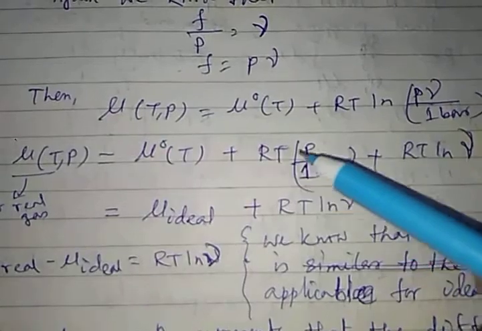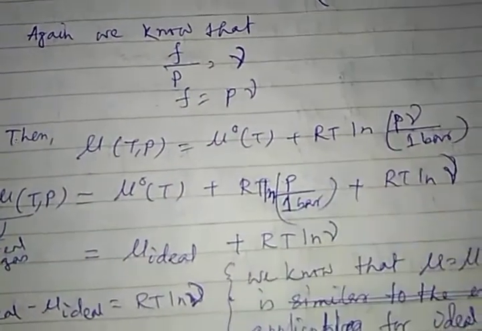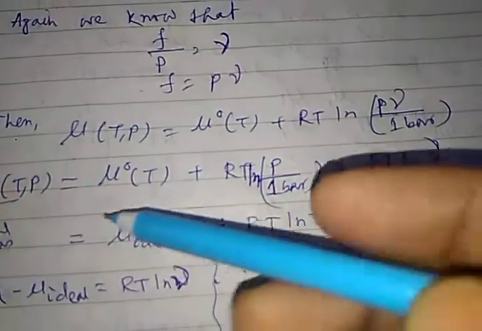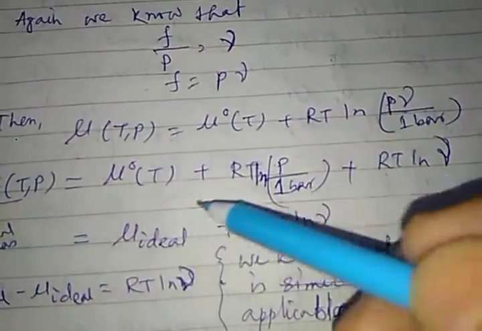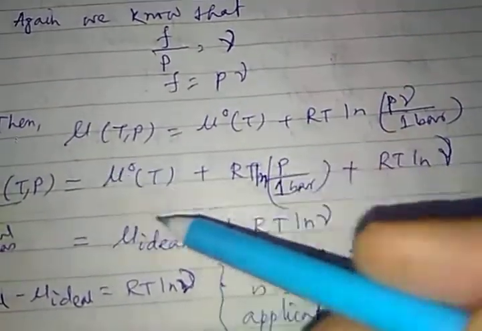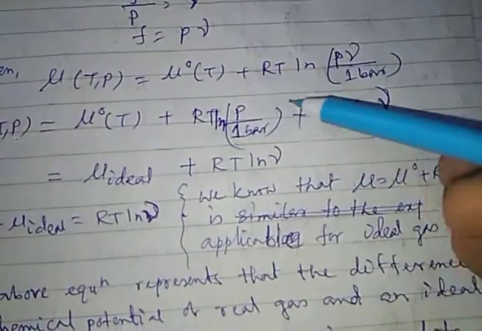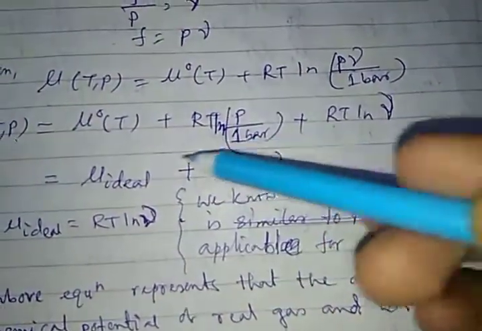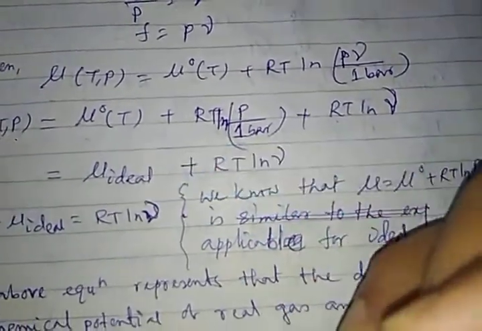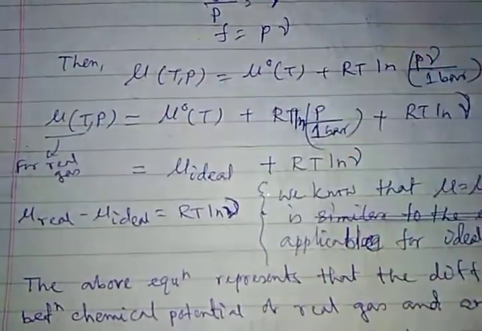Then I can write RT ln P by 1 bar plus RT ln gamma. Now this P by 1 bar, if I look at this, is similar to my ideal gas expression. So that will be mu of the ideal gas. These two parts contribute to the mu of the ideal gas at pressure P, and that is added to give my mu of the real gas at pressure P and temperature T.